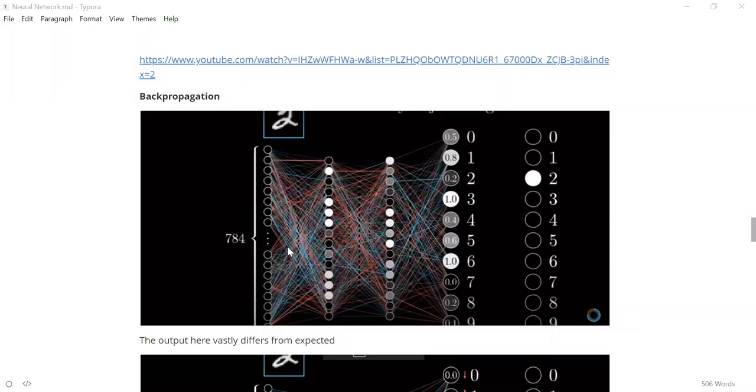That is the very basic difference of the error, but you don't do that. What you do is mean square error. It would be something like the sum of desired minus actual, squared. So this is an error function, the mean square error function. You take the output of every node and the expected output, take the difference between them, and sum it across all the nodes by squaring them. Once you get the value, divide it by the number of nodes, n. So this is the mean square error.